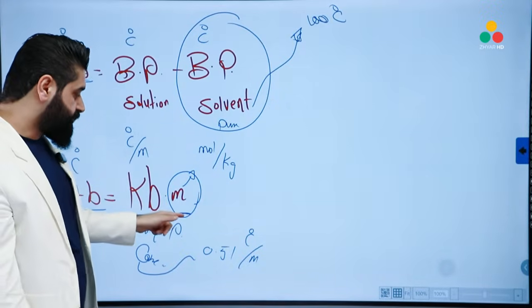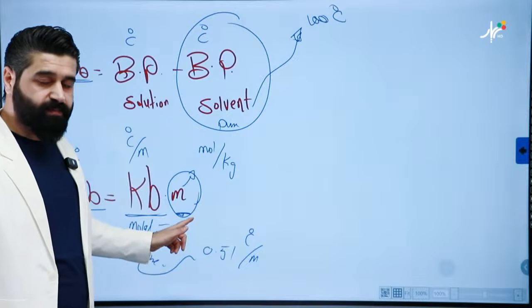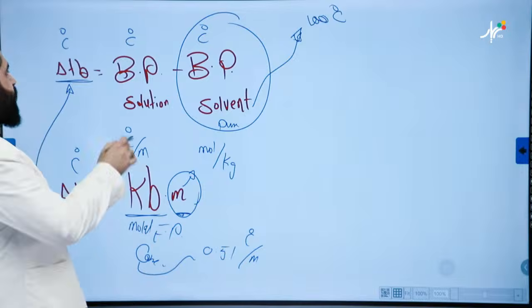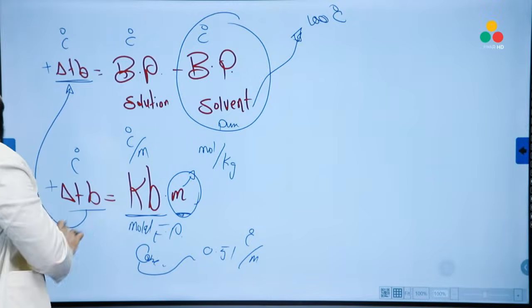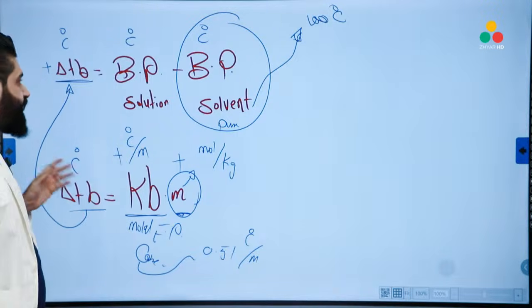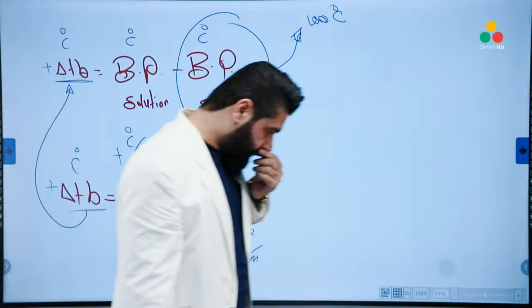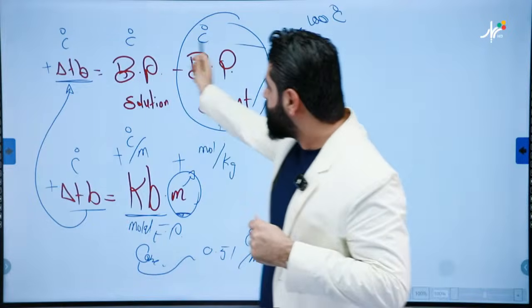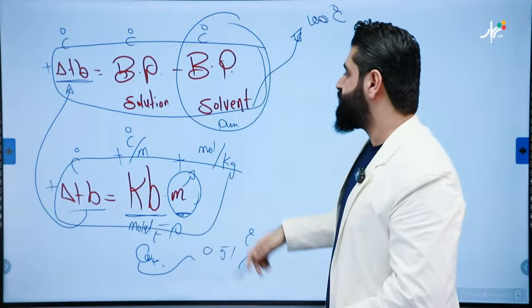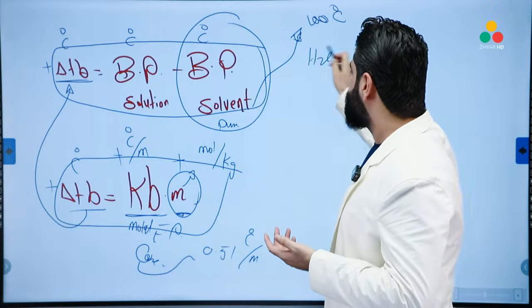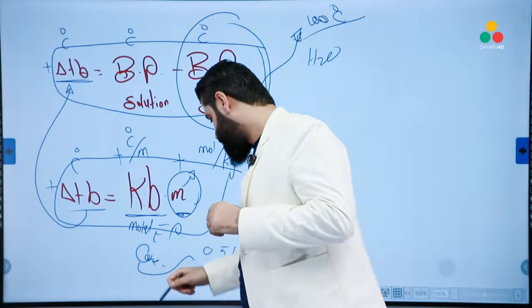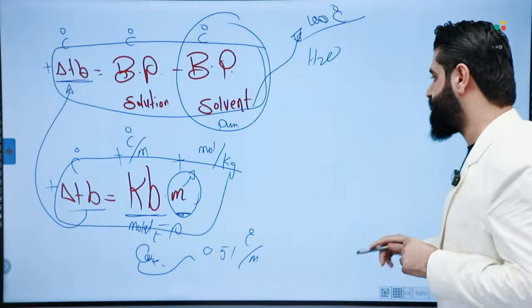About the molality, it's impossible to get this number negative. It's always positive. About the arithmetic sign, it's positive always. The boiling point is the same. That was everything about the two rules. The first rule, boiling point of solution minus boiling point of solvent. The second one, Kb times molality. If the solvent is water, the boiling point of pure solvent is 100 Celsius degree, and Kb is 0.51 Celsius over molality.